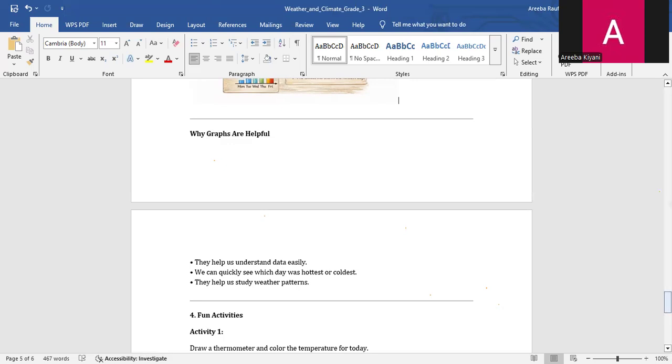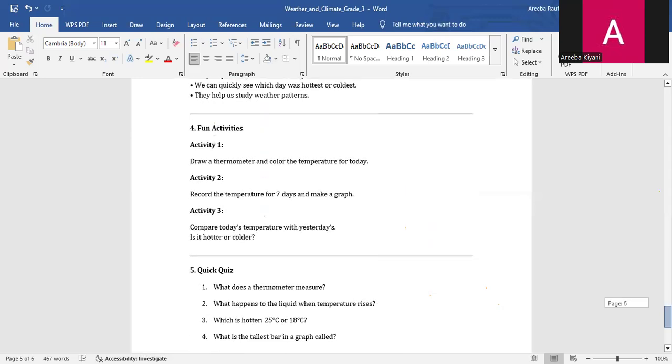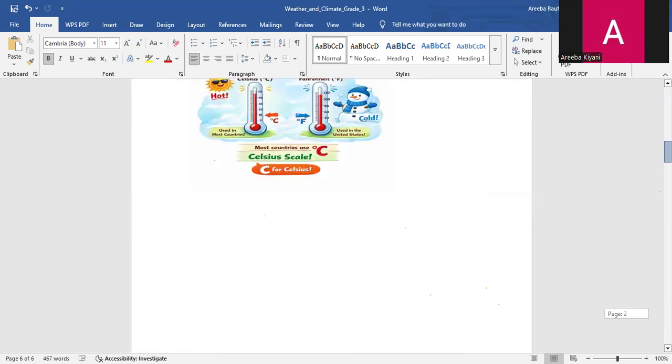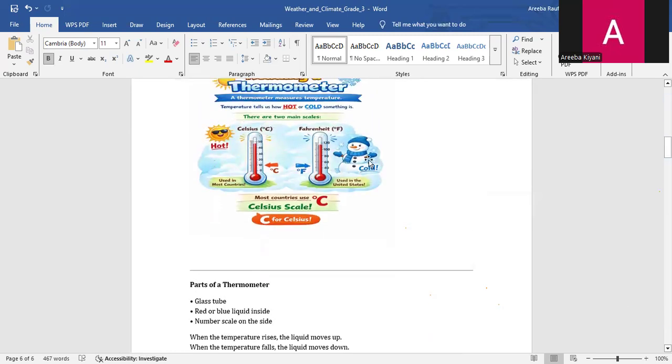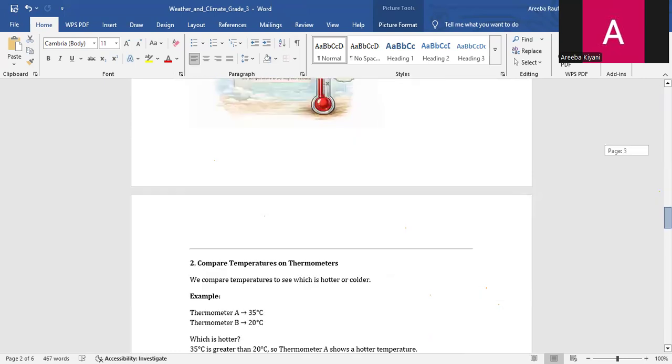Okay. Here are your fun activities. Activity 1: Draw a thermometer and color the temperature for today. You can draw the thermometer like this. You can see this beautiful diagram. You can draw the thermometer according to this and also mention the temperature.